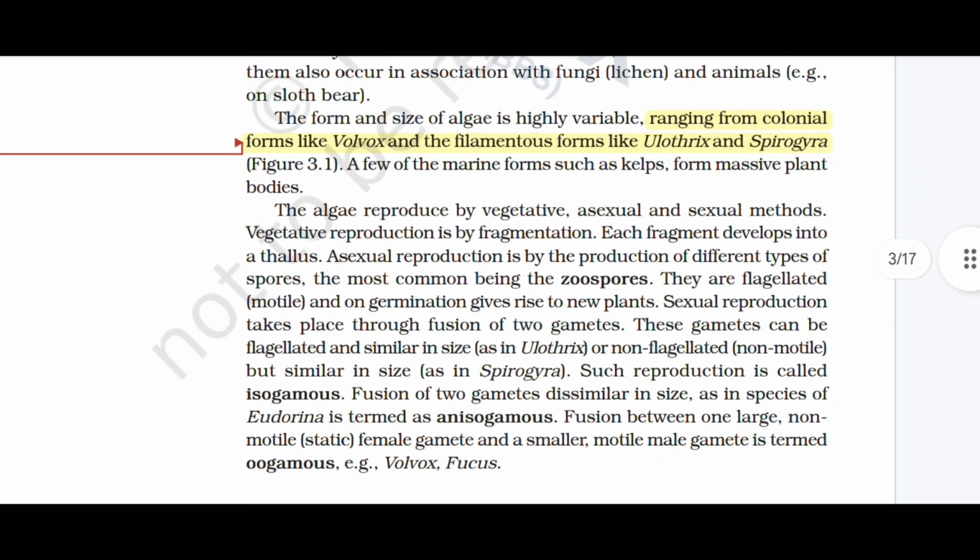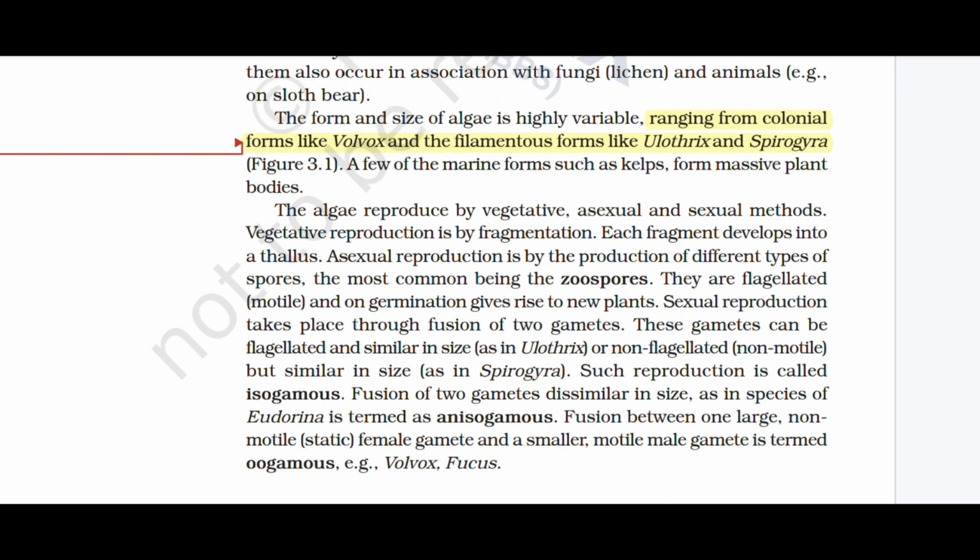The algae reproduce by vegetative, asexual and sexual methods. Vegetative reproduction is by fragmentation. Each fragment develops into a thallus. Asexual reproduction is by the production of different types of spores, the most common being the zoospores. They are flagellated and motile, and on germination give rise to new plants.